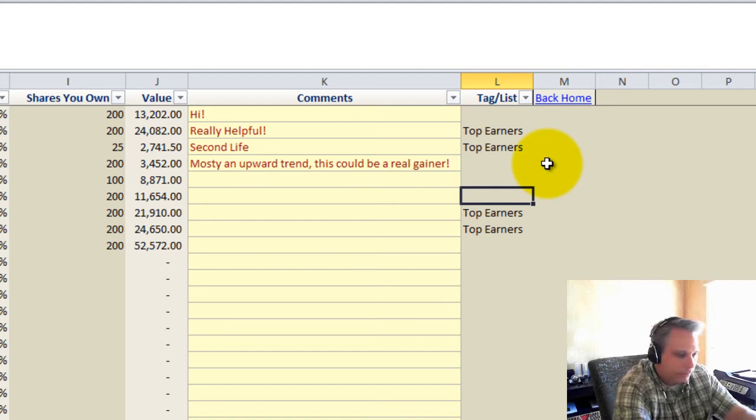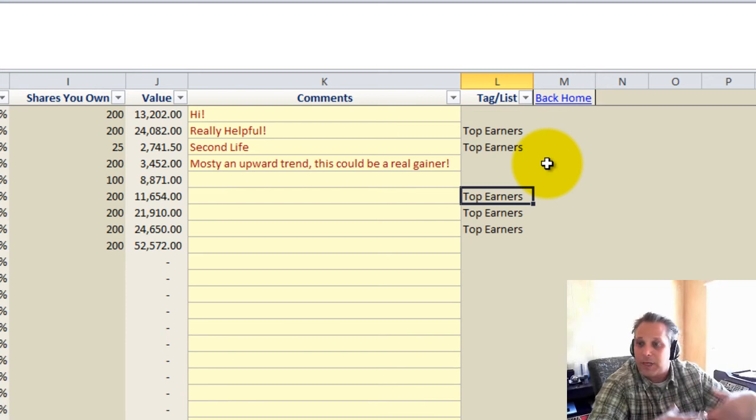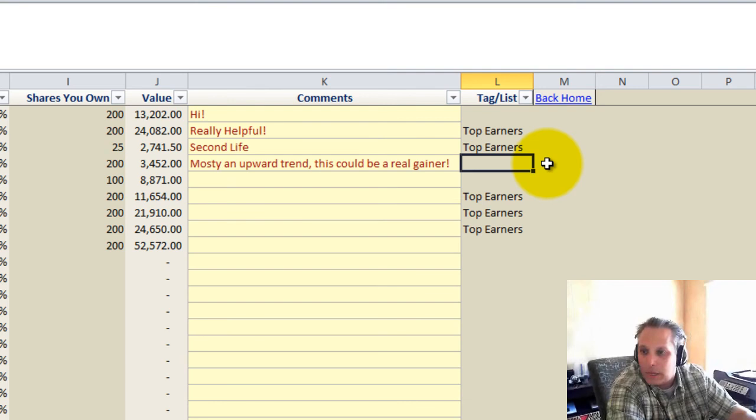Now watch what you can do. If I hold down my Alt key and press my down arrow, it will give me a list of the data that's been entered in other cells in the same column. So that way I can easily and quickly pick. And as you create other tags, you'll be able to do that. Now bear in mind, you want to be consistent.